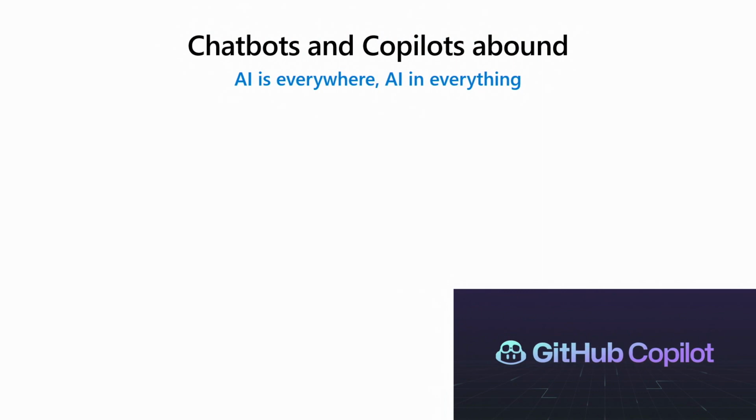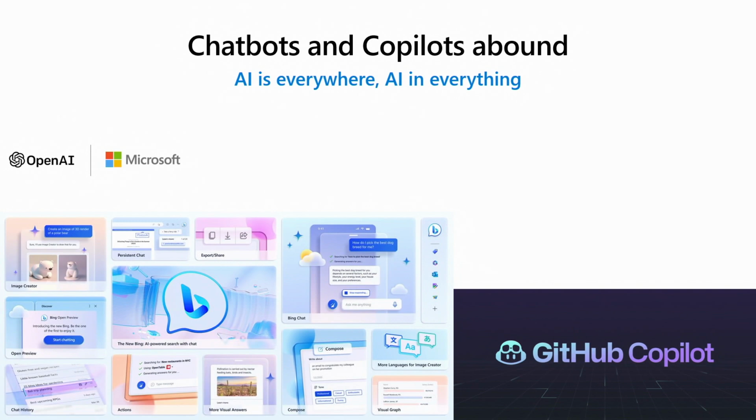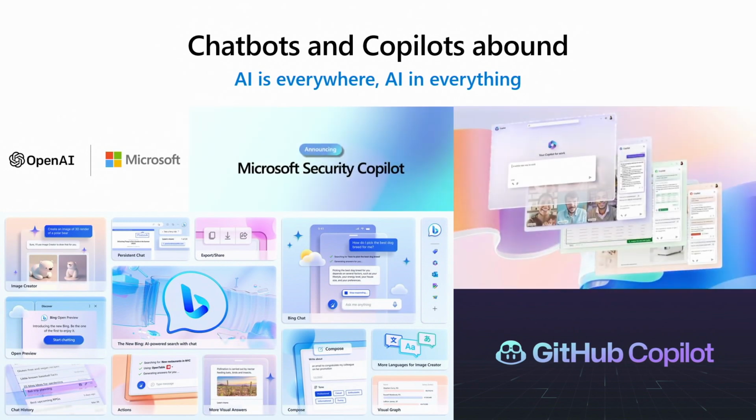Just look at all the things that we've done with chatbots and copilots, and it really all started with GitHub Copilot, my favorite AI-powered pair programmer. And then from there, once we announced the OpenAI and Microsoft partnership, the floodgates just opened. We have the AI-powered Bing, the Microsoft Security Copilot, and the one thing that I'm looking forward to is the M365 Copilot that can help me make PowerPoint slides like this.